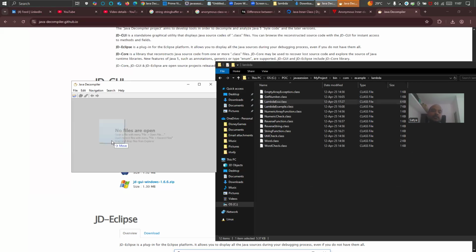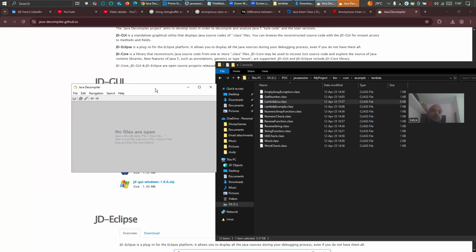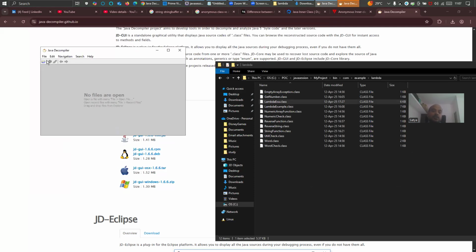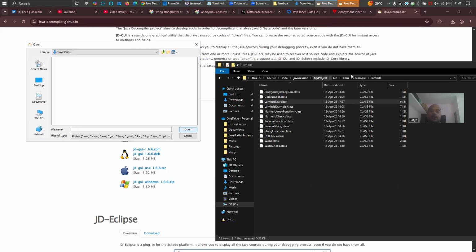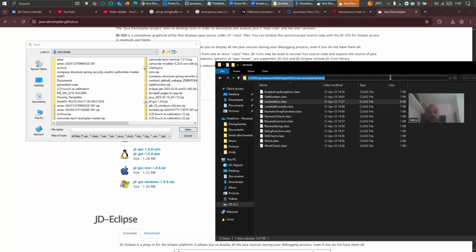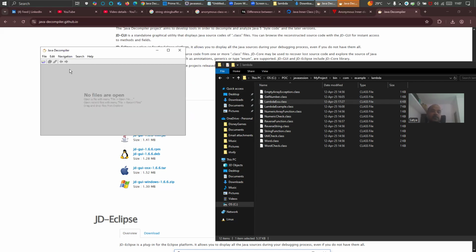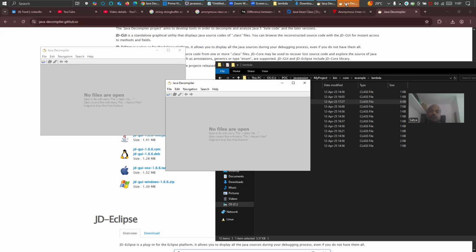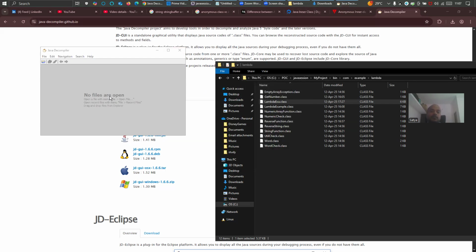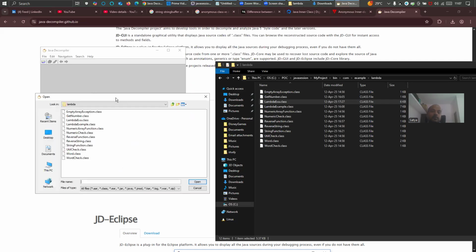What happened? This dot file place. No files to open, or it is taking some time. Lambda example, right? This one. What happened?